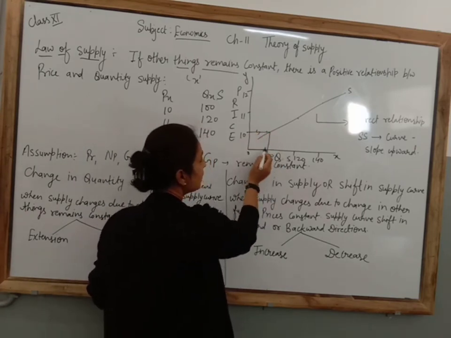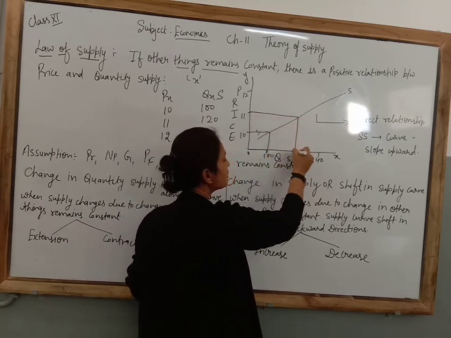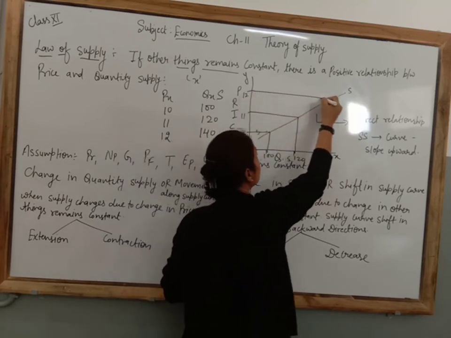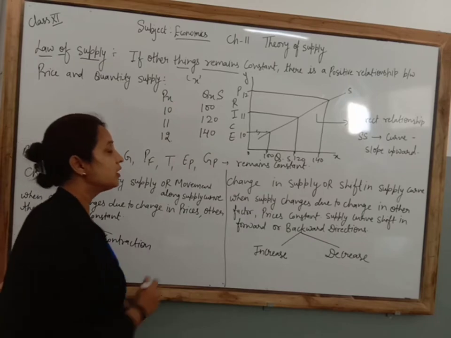You can see, when the price is 10, the quantity supplied is 100. If the price is 11, the quantity supplied is 120. If the price is 12, the quantity supplied is 140. Clear? You can see it very easily.